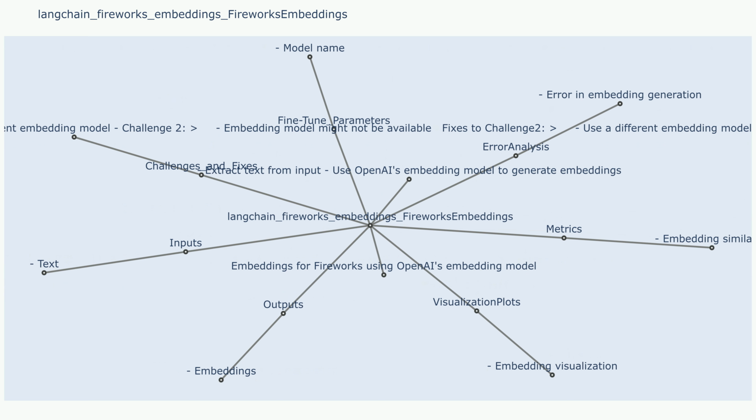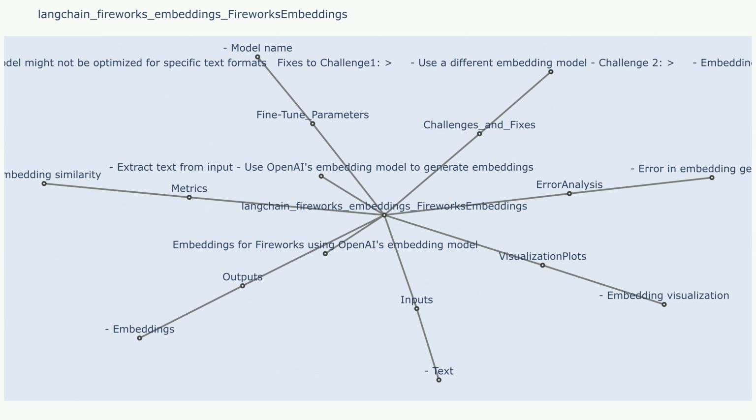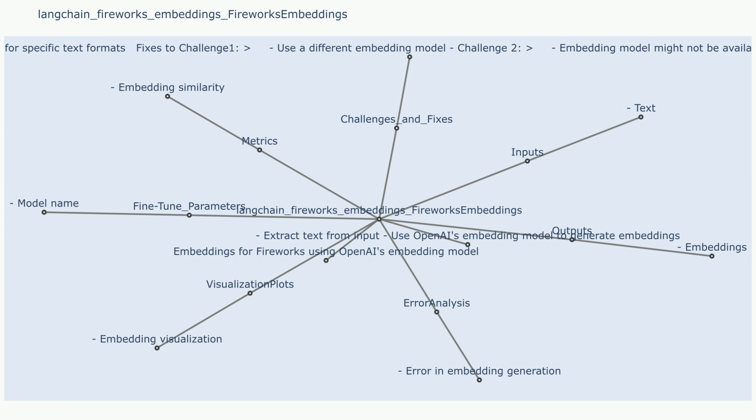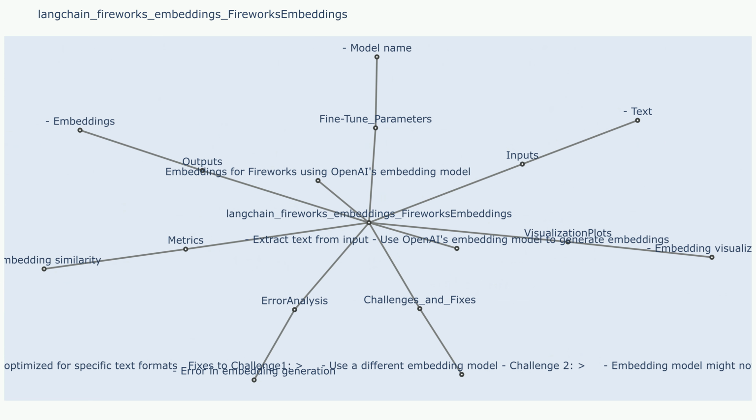Inputs. Text. The input text data for which you want to generate embeddings. This can be a single string or a list of strings. Outputs. Embeddings. A list of numerical vectors representing the semantic meaning of the input text. Each element in the list corresponds to a single input text. Steps. Text preprocessing. The input text undergoes preprocessing steps such as tokenization and normalization to prepare it for embedding generation.